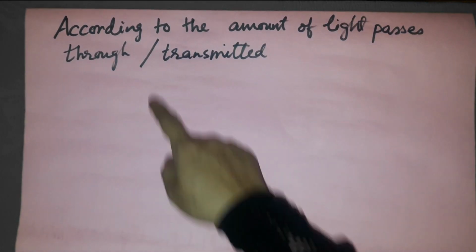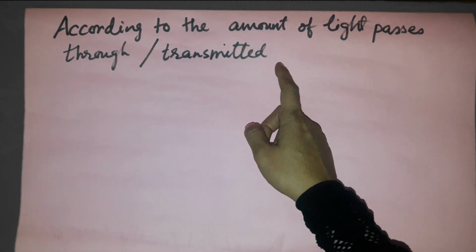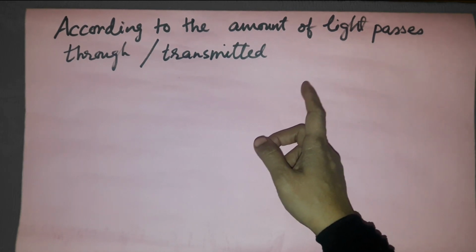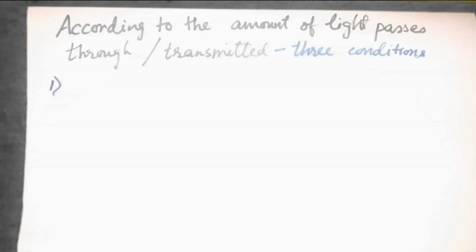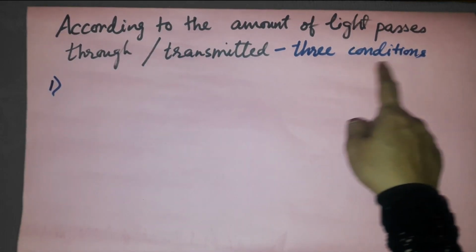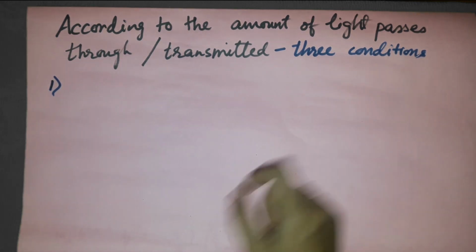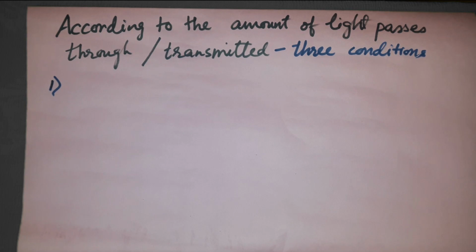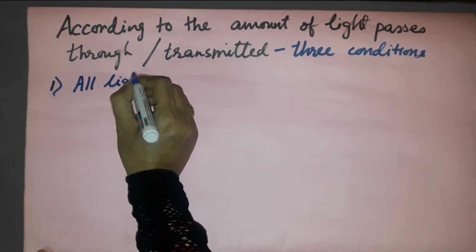Now children, according to the amount of light that passes through or is transmitted through the materials, the objects are of three kinds. Now there are three conditions, on the basis of which the amount of light passes through or gets transmitted. So when the light falls on an object, what happens? One condition is all light